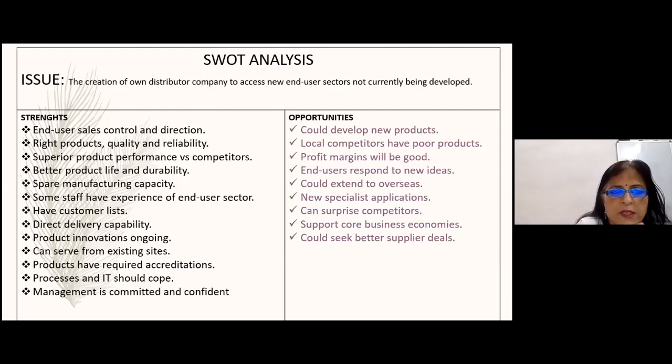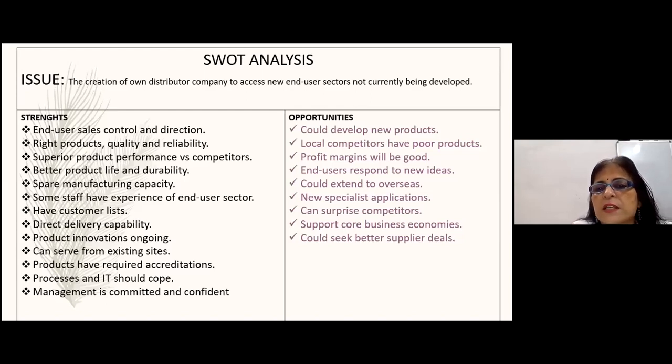They will have their own customer list, staff will get some experience, there will be direct delivery capability, product innovations going on, and they can be doing the product innovations in-house also. They can serve from existing sites. Products have acquired accreditations, and processes and IT should go. Management is committed and confident.